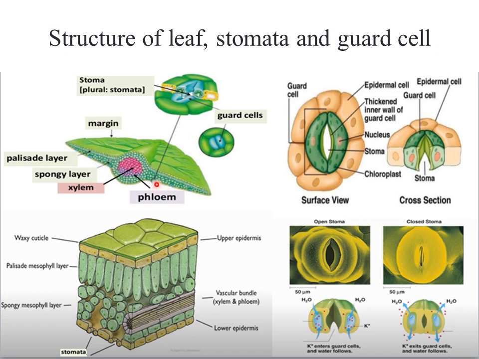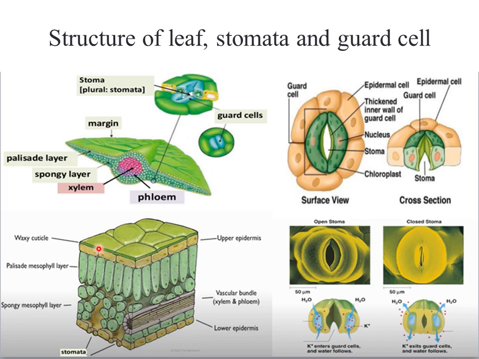If we see a more elaborated picture of the same section, there is an outermost layer called the epidermis, and the lowermost surface which is called the lower epidermis. The whole area in between is sandwiched between the upper and lower epidermis.